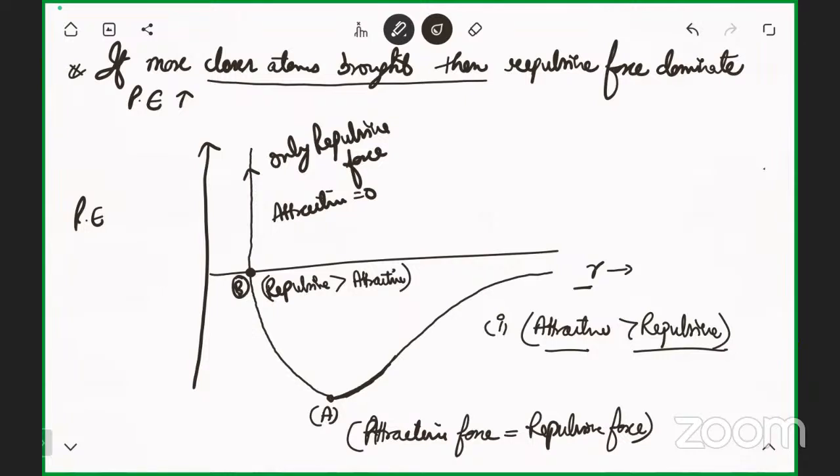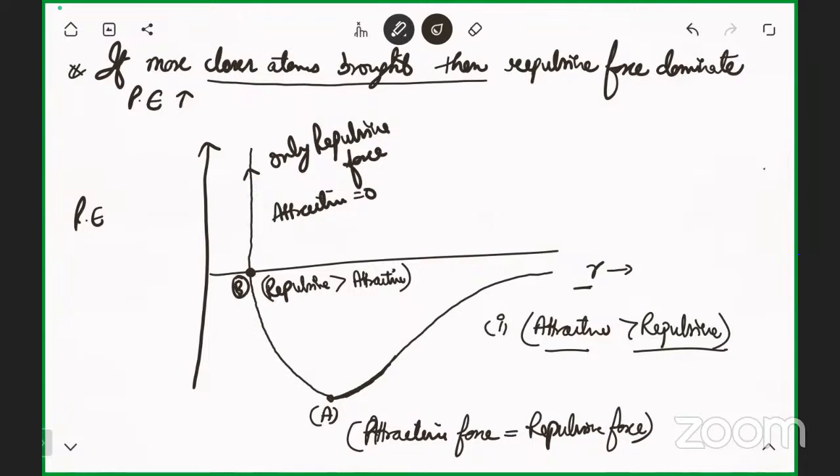Now what will happen when I'm bringing the atoms even closer? It means when I'm decreasing R more, the potential energy starts increasing. And when the potential energy starts increasing, the repulsive force starts dominating the attractive forces. And when the repulsive force is dominating the attractive force, the potential energy will increase rapidly. So this was the only quantum thing.